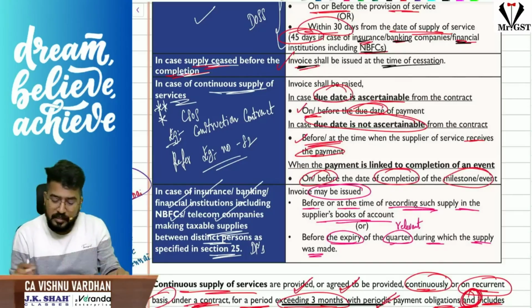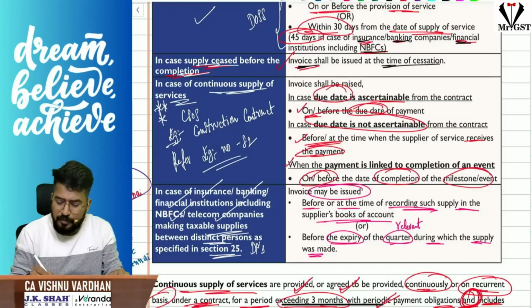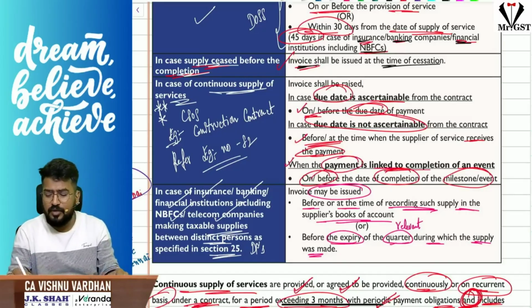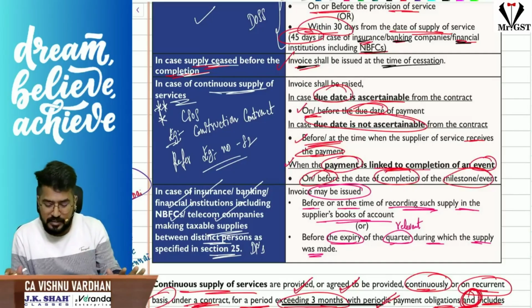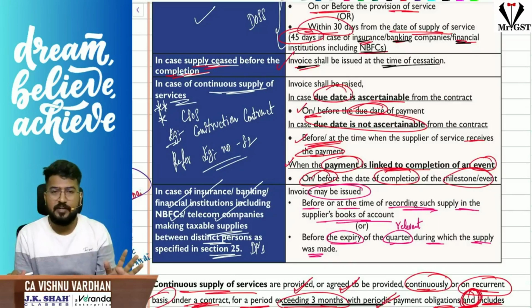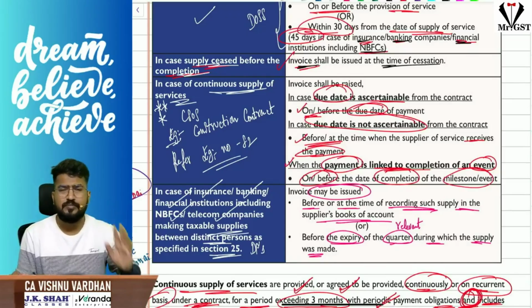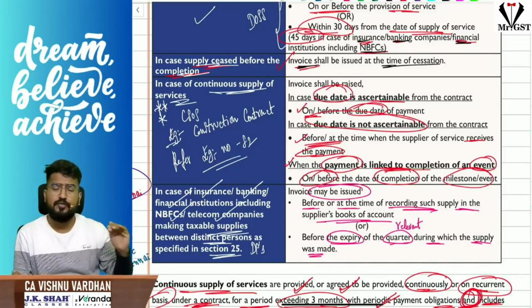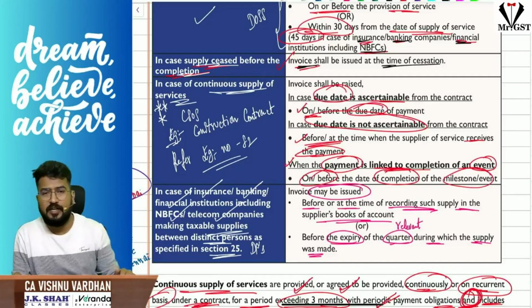No sir, the interesting point is, if the payment in the contract is linked to completion of an event, in such case, please understand, on or before completion of such event, the supplier, that is the contractor, has to raise the invoice. For example, we are constructing the house. I told, if you finish the foundation, I'll give you 5 lakhs. If you finish the first floor slab, I'll give you 5 lakhs. Like that, we have kept some milestones for some events.